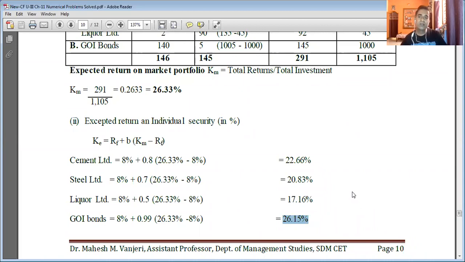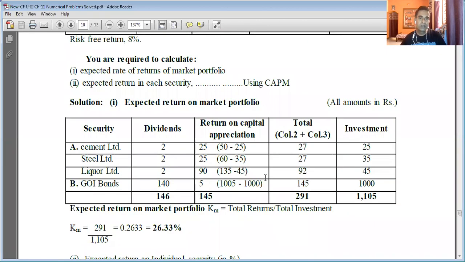So we have answered both the questions. Question number 1, you are required to calculate the expected rate of return on a market portfolio, KM. I have found the expected rate of return on a market portfolio, KM, by dividing the total returns 291 by the total investment, that is 1105, and the return on market portfolio is 26.33%.